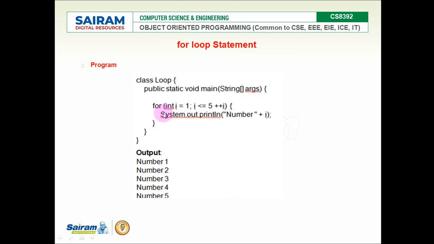Example for loop: for int i equal to 1, i less than or equal to 5, semicolon supposed to be coming over here, and ++i. So this statement will be executed 5 times. That is the output shown over here.